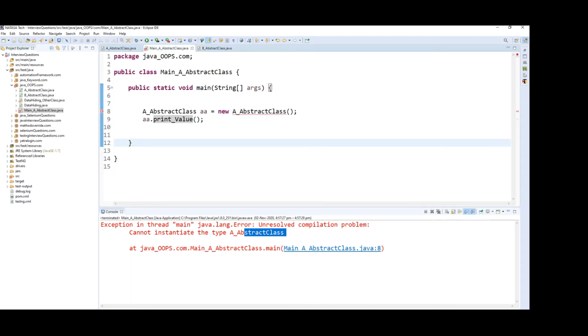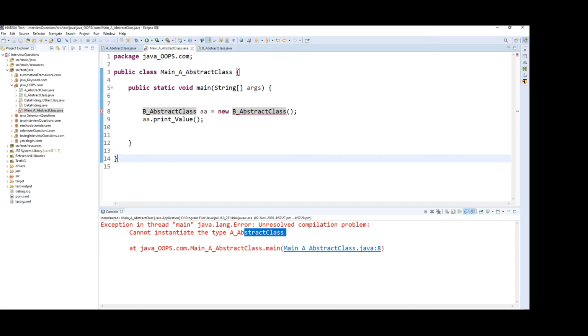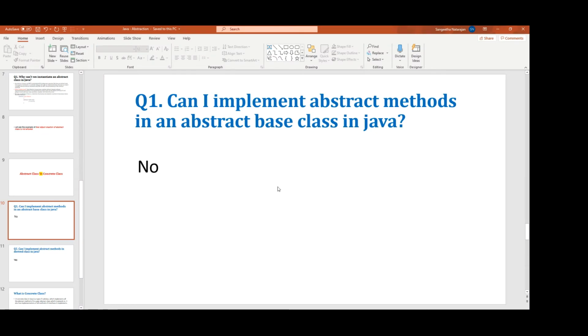So here I'm going to create a reference variable for B1. So how can you access this method? By creating an object for the specific class, right? We cannot do that. So here we are not able to implement the inheritance concept inside an abstract class. The base class and subclass like that, we are not able to implement inside an abstract one. Okay, so the answer is no.